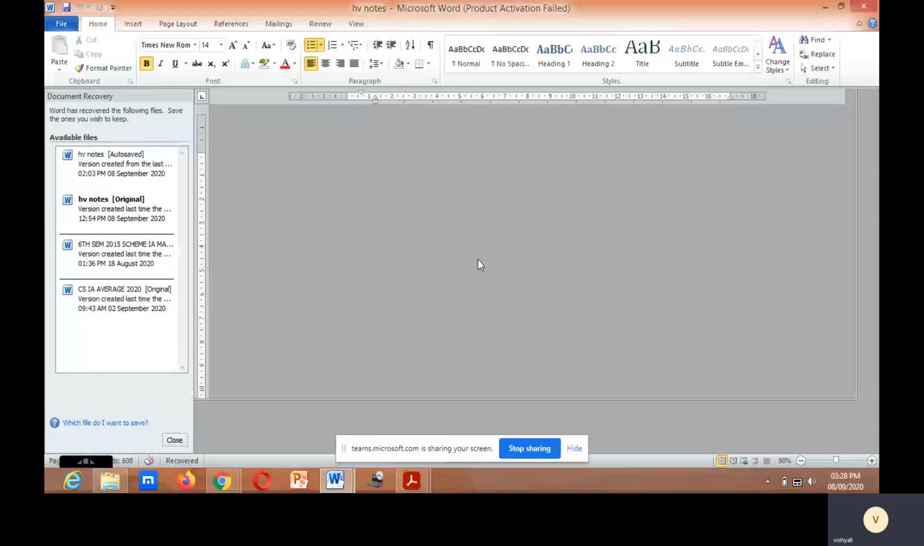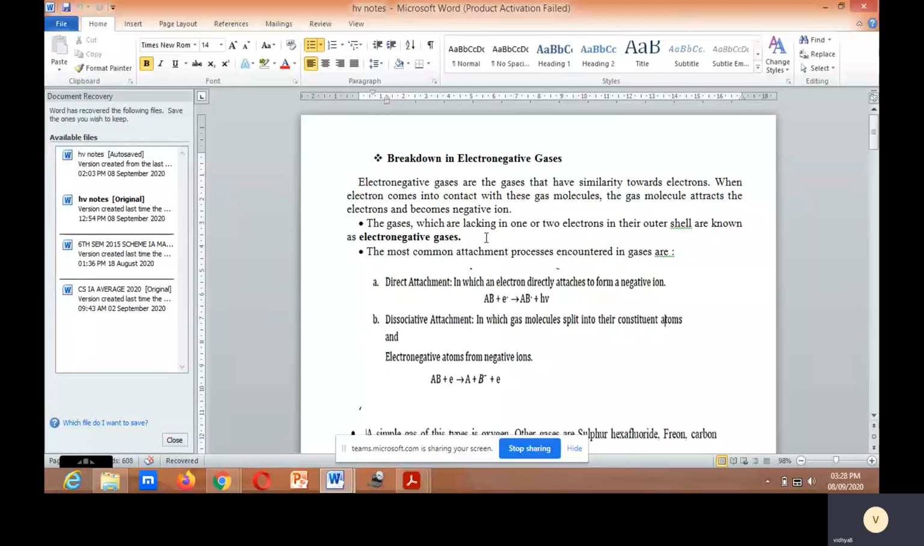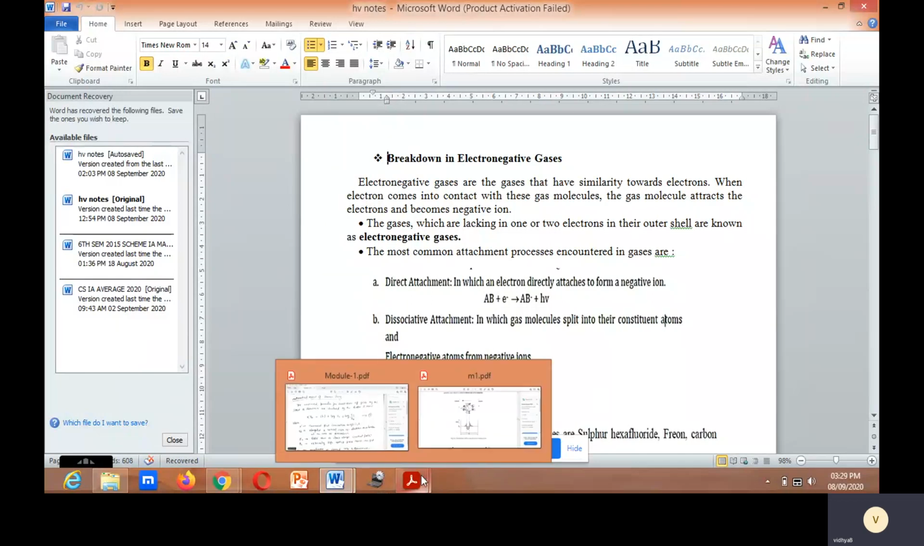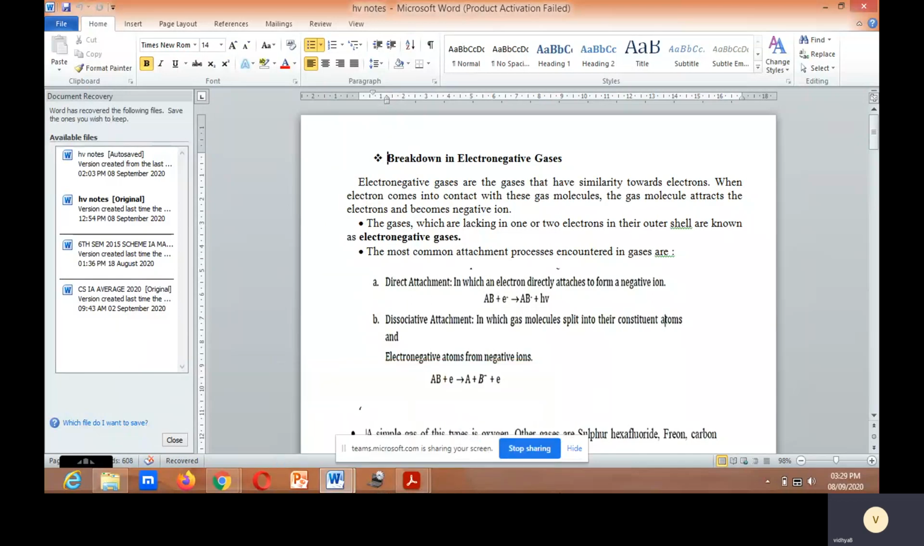Today we shall discuss breakdown in electronegative gases. What are electronegative gases? The gases which are lacking one or two electrons in their outer shell are known as electronegative gases, or they may be defined as gases whose molecules have the tendency to gain or attract free electrons present in the space between two electrodes. Such types of gases are termed attaching gases or electronegative gases.